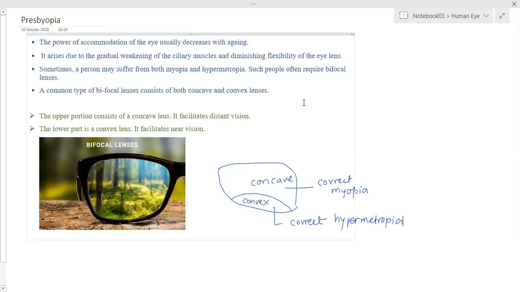Fine. Then the next effect is cataract. So what do you mean by cataract? Cataract is known, but do you know what actually happens in that? Ma'am, a thin layer of film is formed above the eye. Okay.